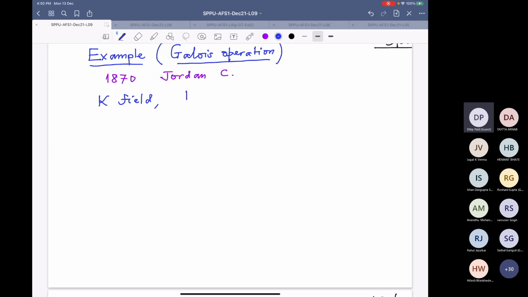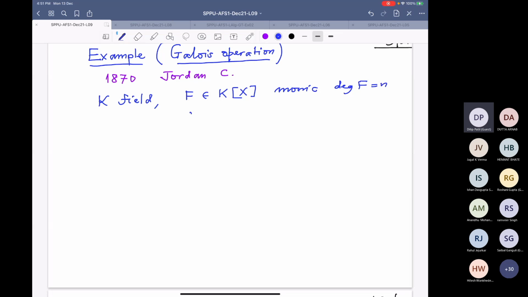And suppose I have a polynomial f in one variable. And let us assume it is monic. Monic means the top degree leading coefficient is 1. And assume also degree of f is n.